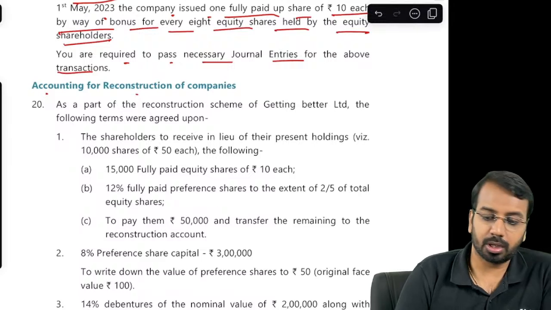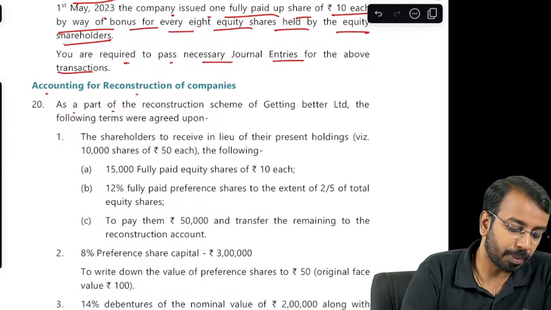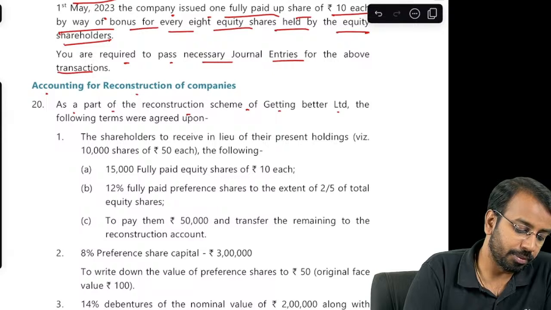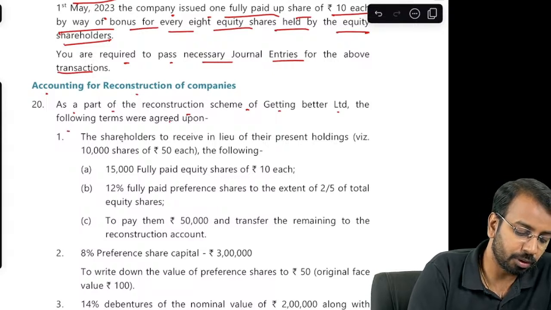Then, accounting for reconstruction of companies. As a part of reconstruction scheme of Getting Better Limited, the following terms were agreed. Shareholders to receive in lieu of their present holdings 10,000 shares.